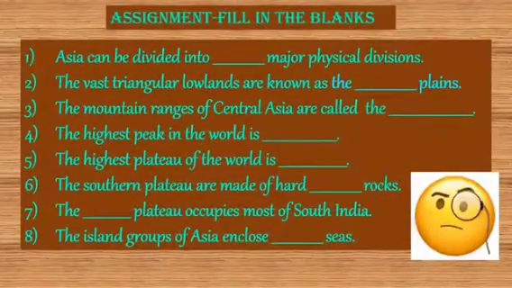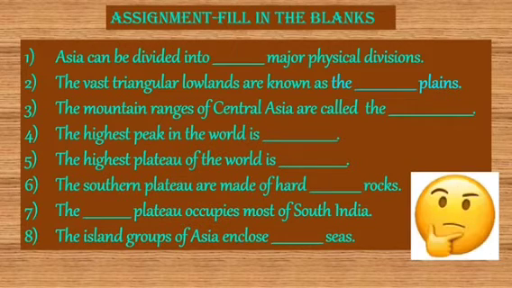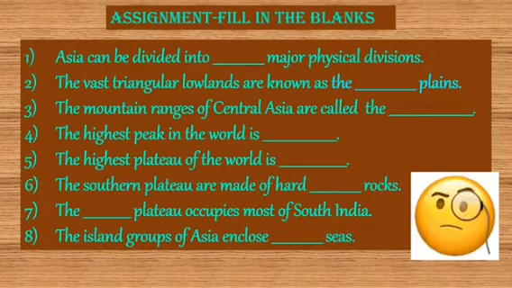Let us do an assignment, children. Fill in the blanks. First one, Asia can be divided into dash major physical divisions. Second, the vast triangular lowlands are known as the dash plains. Third, the mountain ranges of Central Asia are called dash. Fourth, the highest peak in the world is dash.